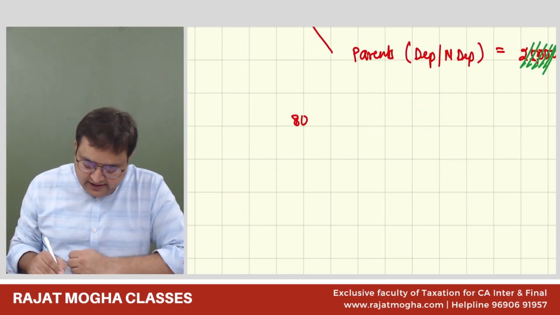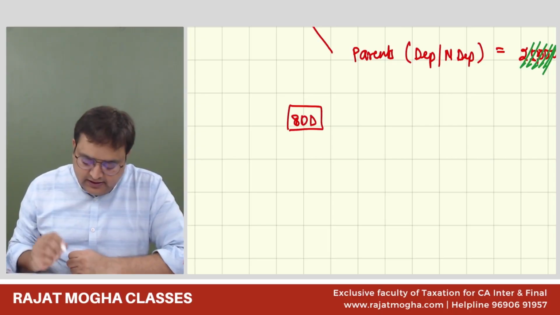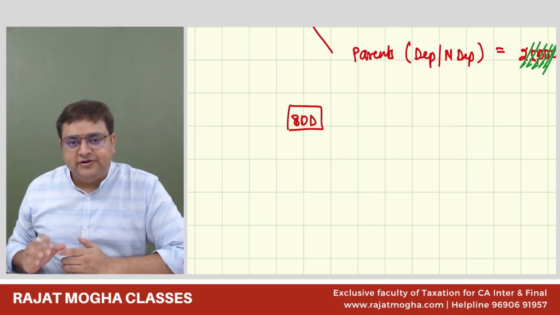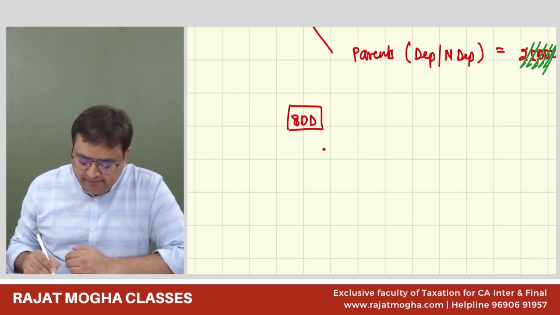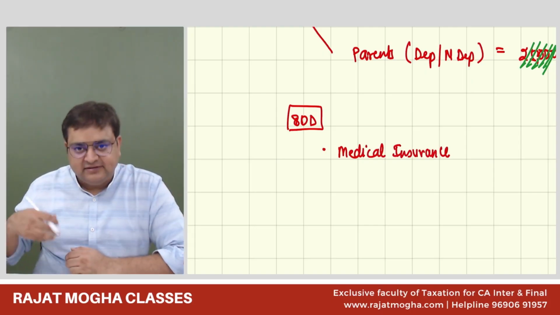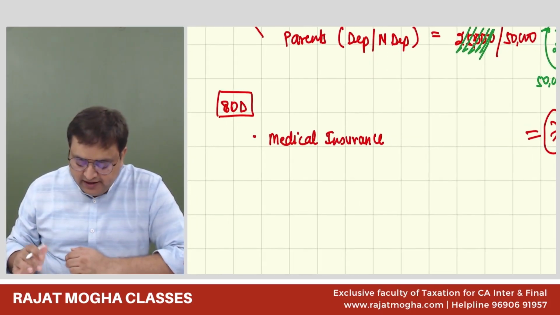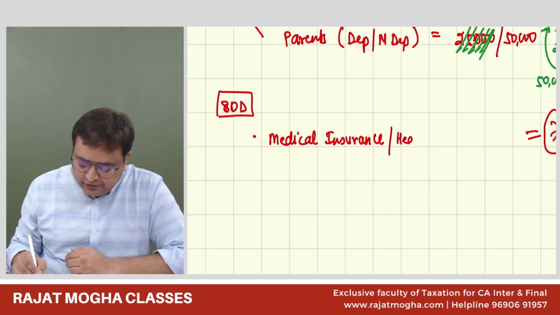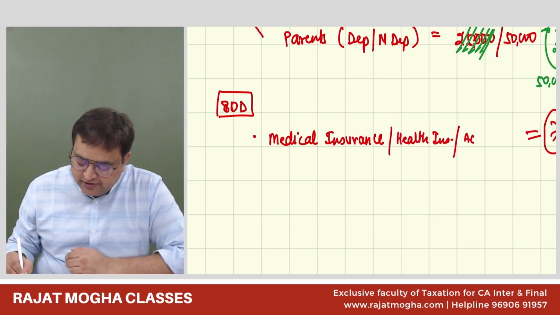See, 80D was originally for medical insurance. Medical insurance has different names. You can get it by the name of health insurance also. You can get it by the name of accidental insurance also.